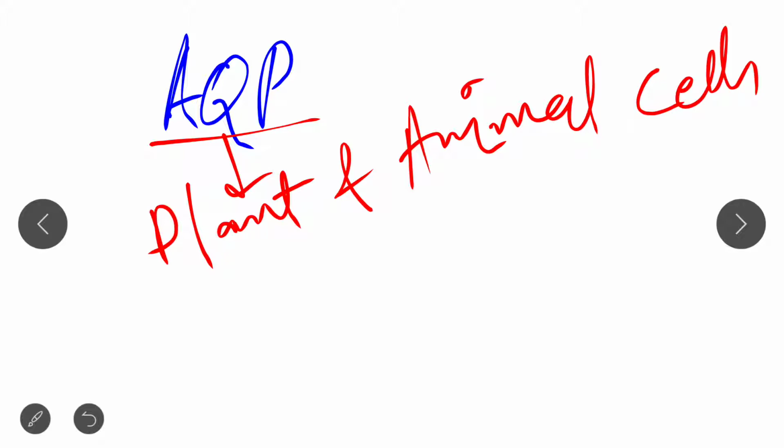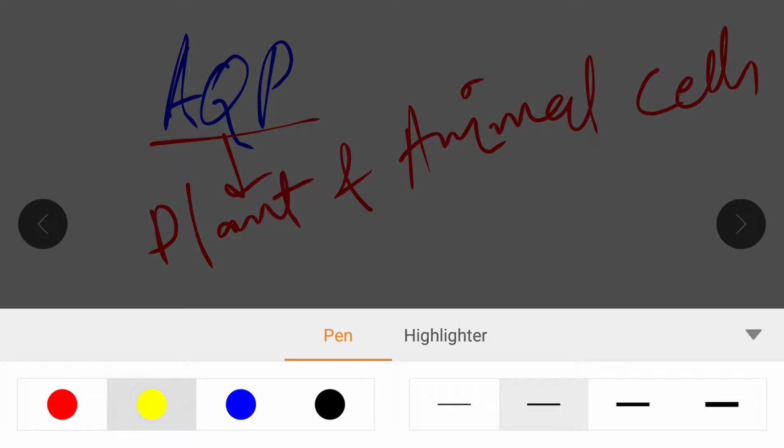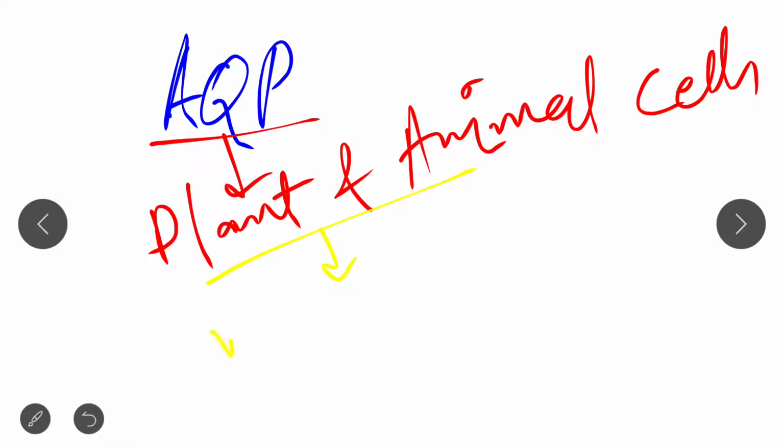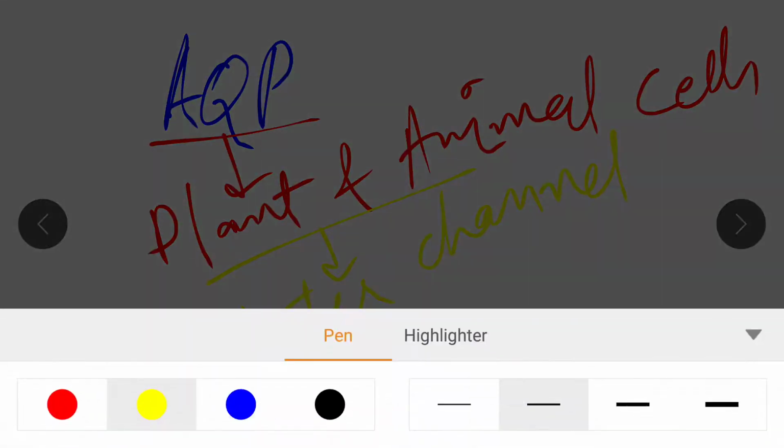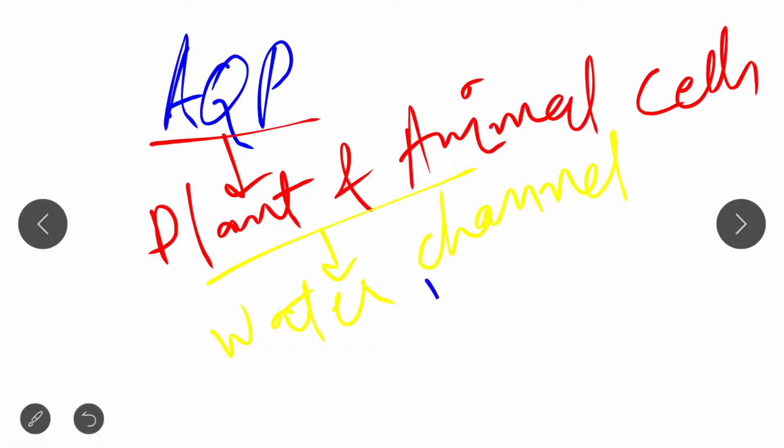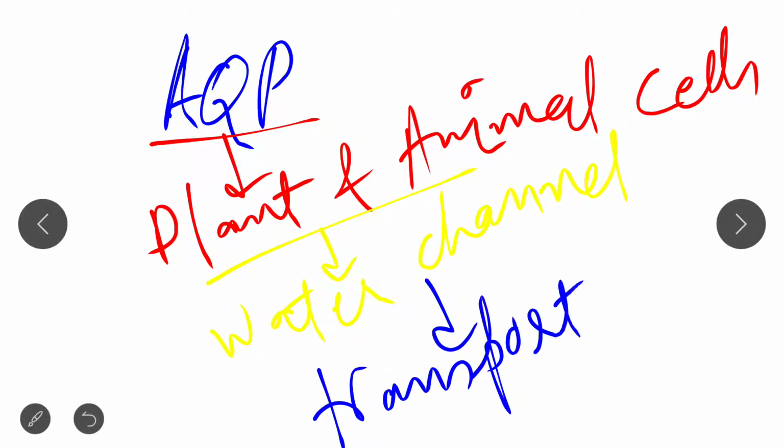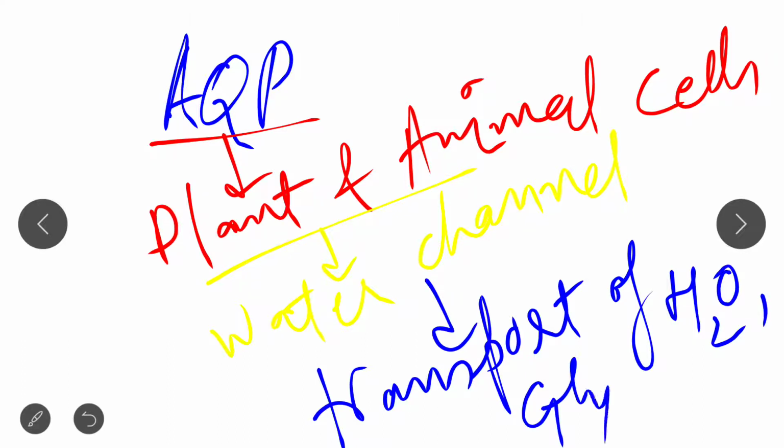Remember this. Aquaporins contain, as I already discussed, a specialized water channel through which they facilitate the transport of water, glycerol and other small uncharged molecules. So I think you now have a clear idea, and this is all about aquaporins.